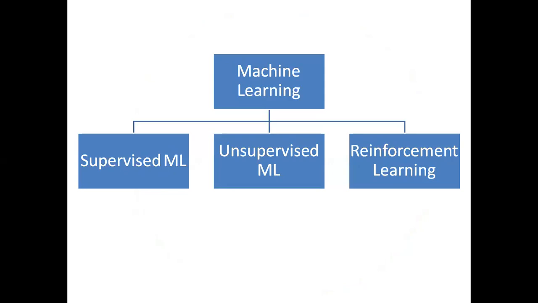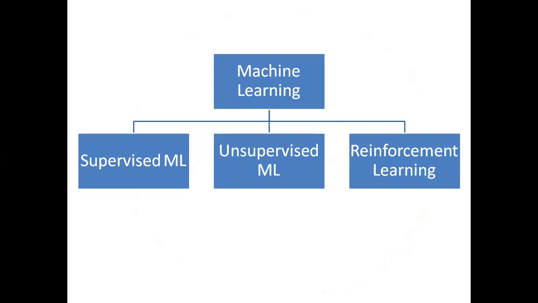So let us try to understand the types of machine learning that we have. There are three types of machine learning: supervised machine learning, unsupervised machine learning, and reinforcement learning. Now, supervised machine learning is when we have a labeled data set. For example, I want to predict the salary of a person based on the experience he has.